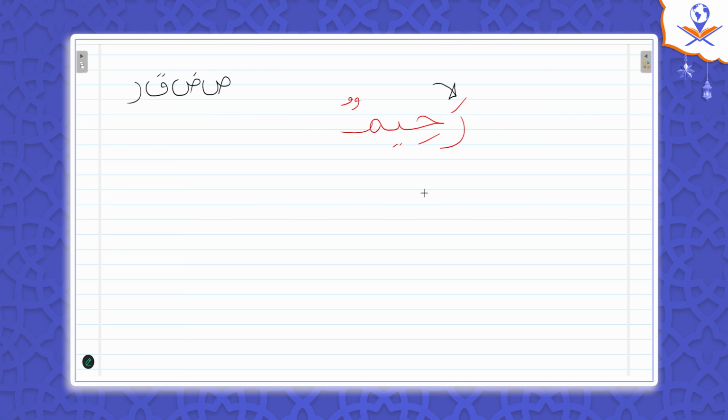How about the next word? Is this ra heavy or light? It will be heavy. Why heavy? Because of the dhamma, right? It's a full mouth letter as well. It's ru, yarumu, yarumu. And here same, rahimun, rahimun. Look at the tone. It's ru, ru, yaru. Heavy. Get my point?